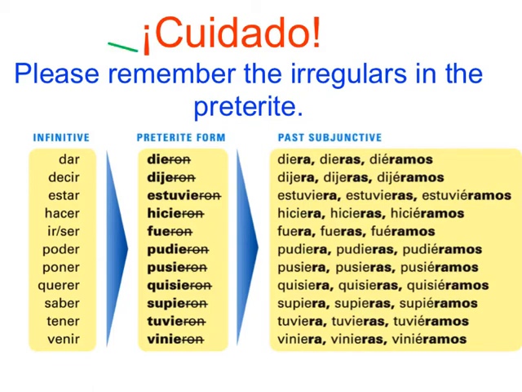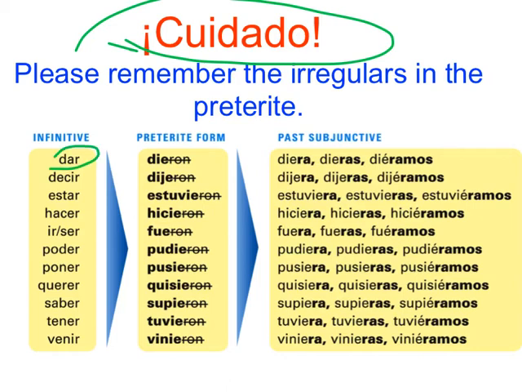And now just a nice reminder. Cuidado, señoritas. Cuidado. There it is. Remember all the irregulars? Remember the I stem, U stem, we all stem for J stem. Remember the hot dog verbs? They all apply here. In fact, I can tell you right now that the past subjunctive does not have any irregulars. They all come from the preterite. That's it. So you need to know your preterite irregulars, like dar.